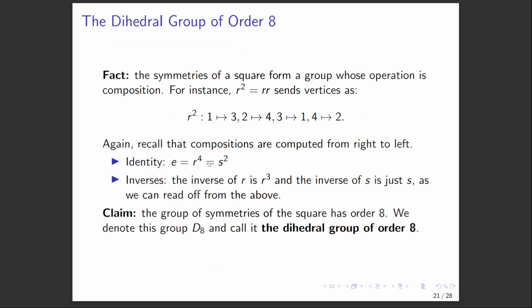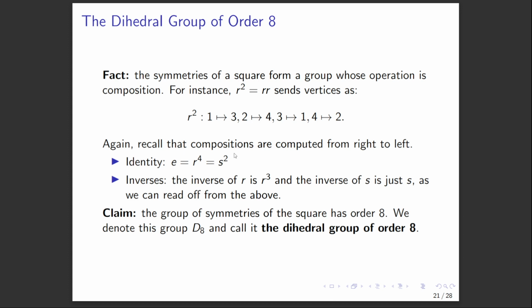Similarly, if we flip the square twice along the same axis, we should get back what we started. So S squared will also be the identity. So the order of S is 2, and the order of R is 4 here. So that's a good thing to note. And the inverse of R, well, we can write R times R cubed is E. So that means the inverse of R should just be R cubed, and the inverse of S is just S itself, since the order of S is 2.